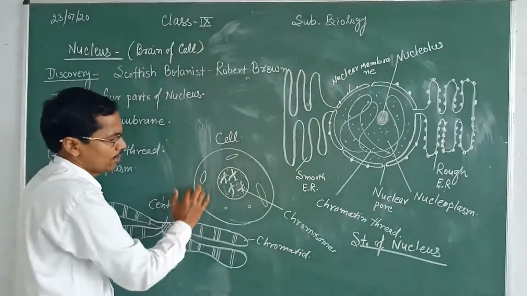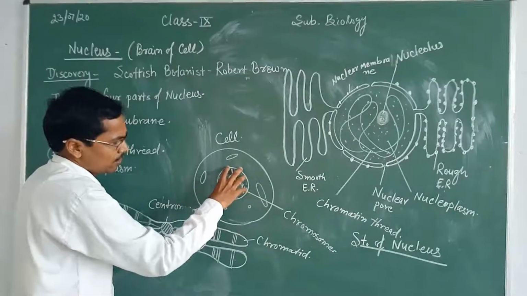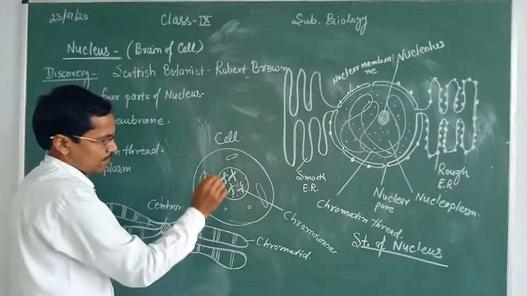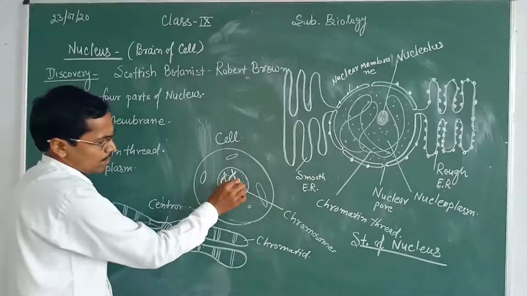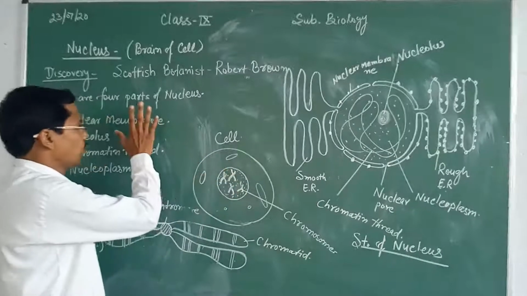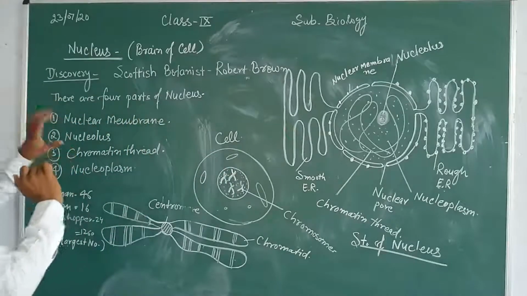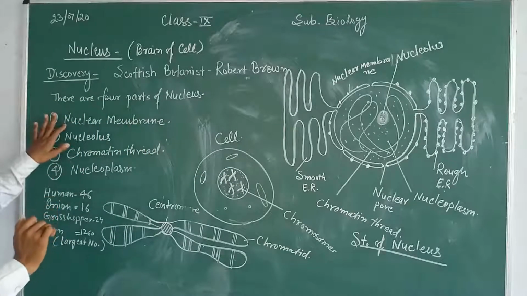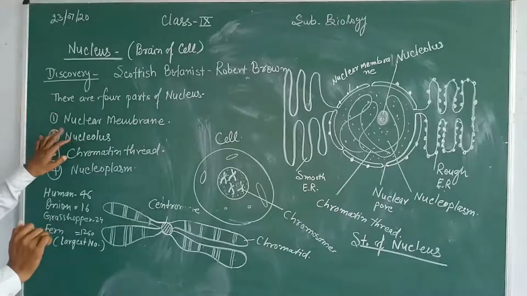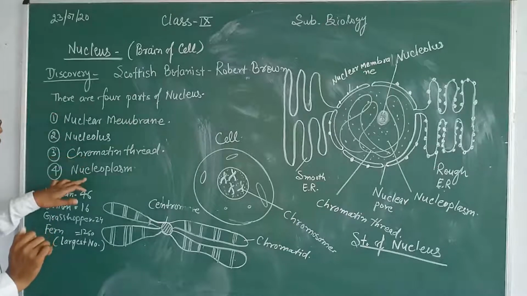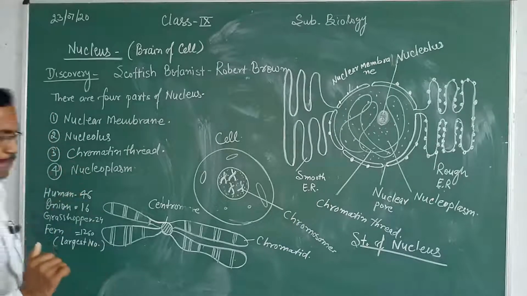This is a figure of a cell. In the center, you see this is the nucleus. In the nucleus, you observe that there are mainly four parts. These four parts are the nuclear membrane, nucleolus, chromatin thread, and nucleoplasm.